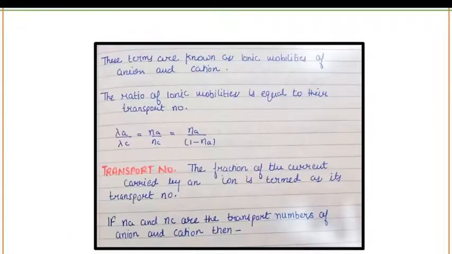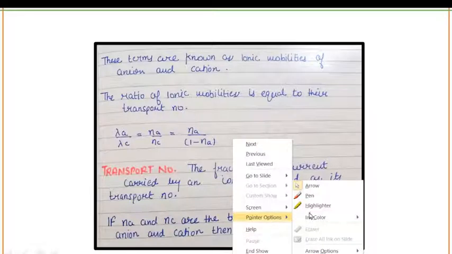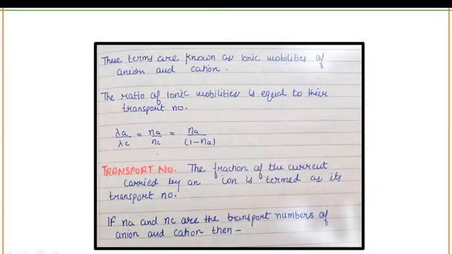That's why, as you can see here, lambda A upon lambda C is equal to Na upon Nc, which is equal to Na upon 1 minus Na. Because you know it very well, Na plus Nc is equal to 1, so Nc will be equal to 1 minus Na. So this is a very important formula. This will help you to solve some numerical problems related to this.